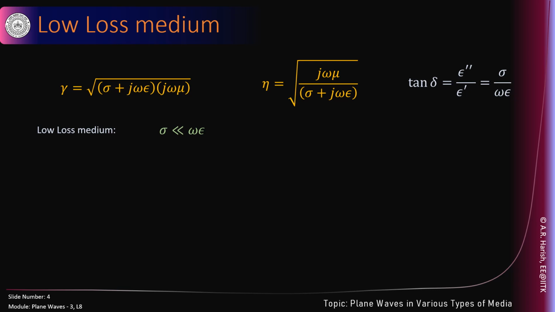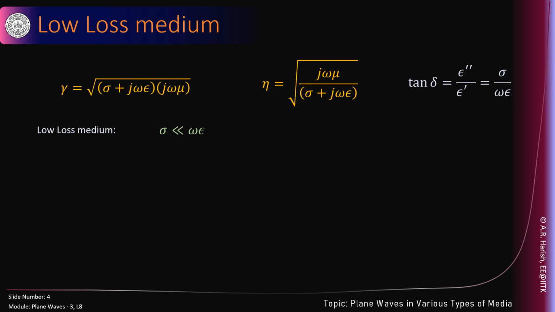Typically, we can see such real media satisfying this condition at higher frequency. As omega is larger, as we keep going higher and higher in frequency, this condition gets satisfied more often and easily.